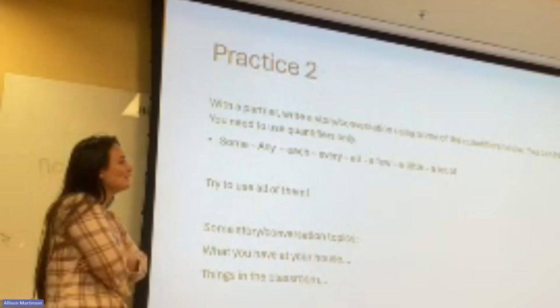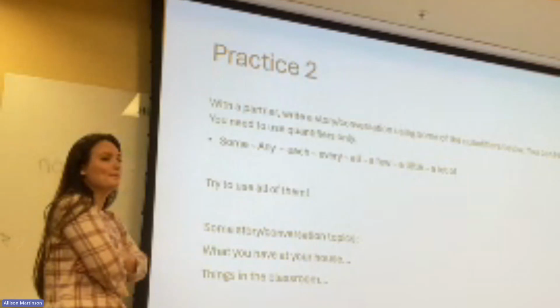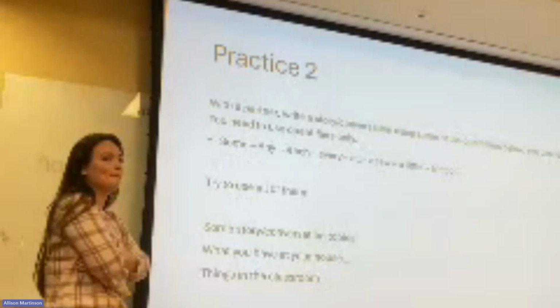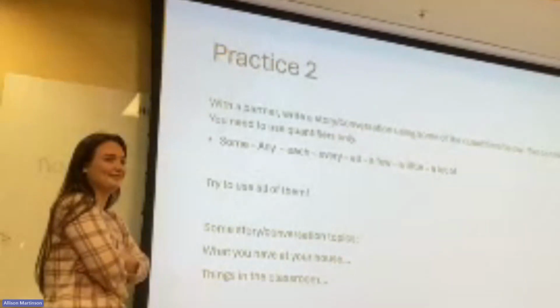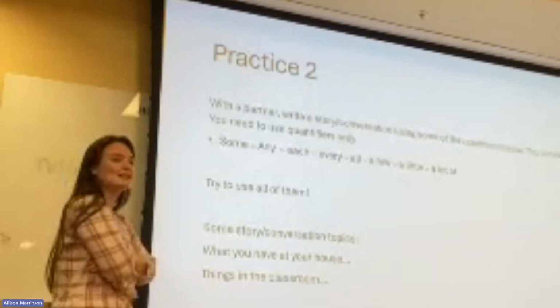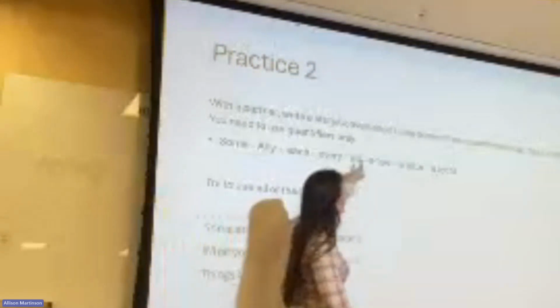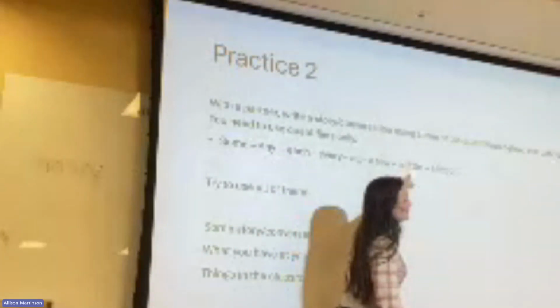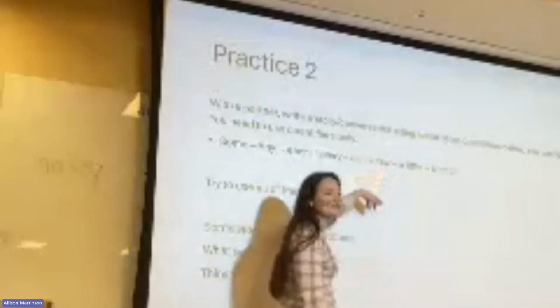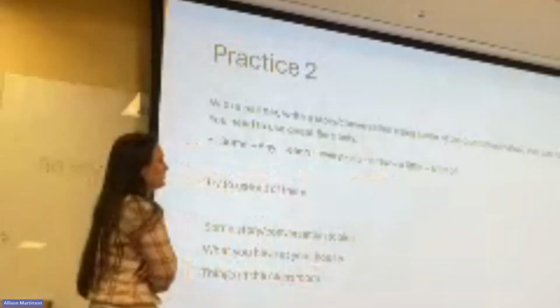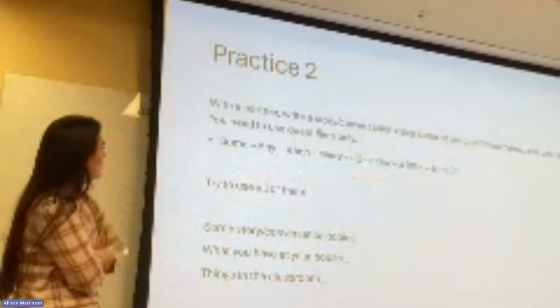Why can't I say there's a little student in the classroom? Because students you can count. Exactly, yeah, we talked about that the first time. So this is uncountable, this is countable, right? But they mean the same thing. We can say a few students, but not a little students.